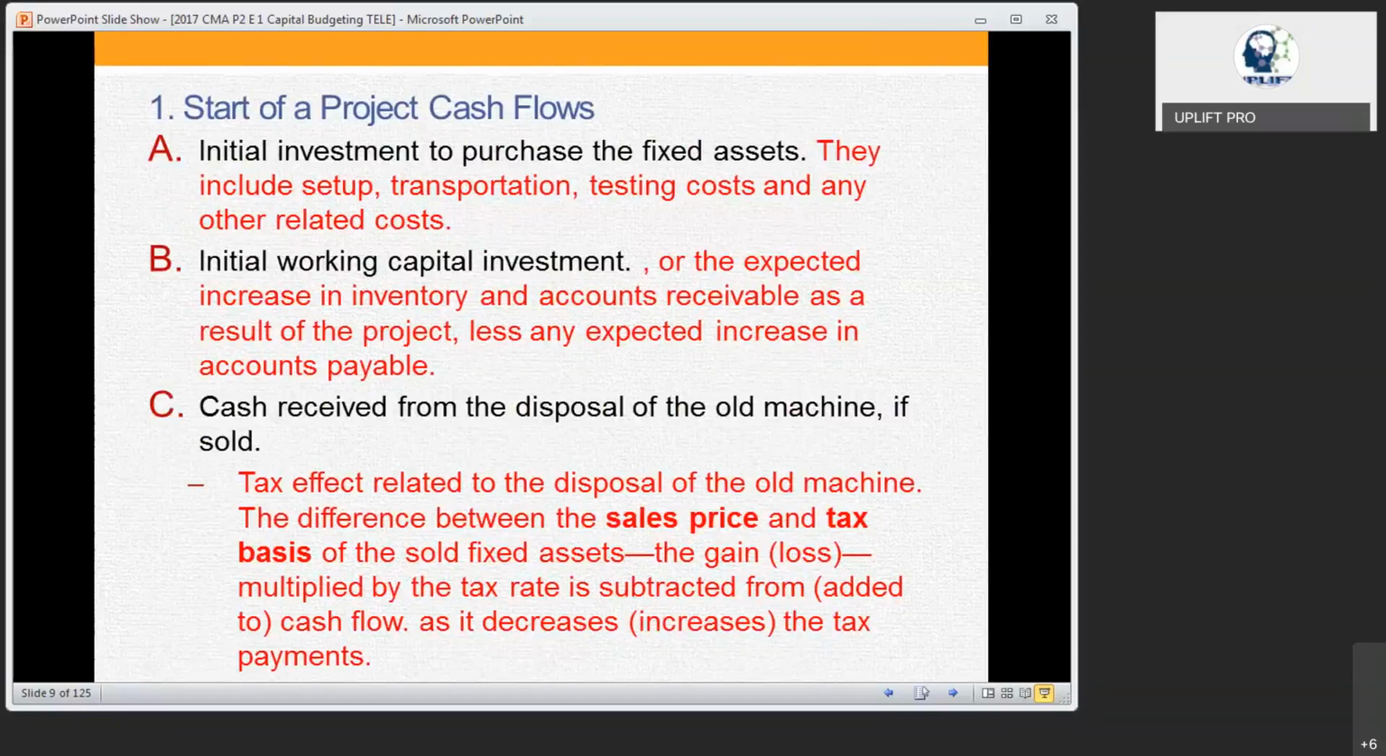But normally what happens when the working capital investment is done for a project, once the project is completed, the working capital amount will be taken back by the company, because that's only a temporary investment. Working capital investment is a temporary investment. Next one, cash received from disposal of old machine. If you have an old machine and you dispose of it, whatever the cash inflow is, that has to be considered.